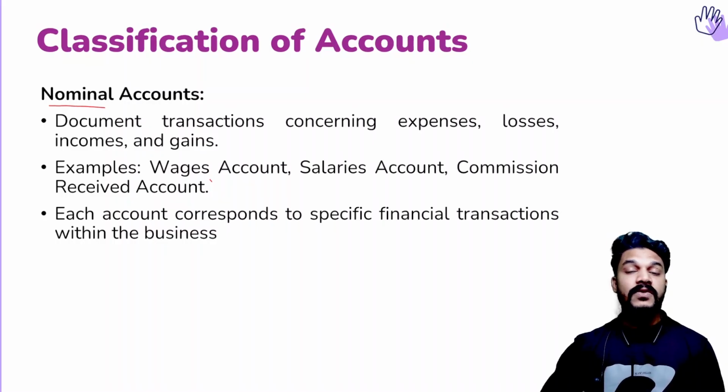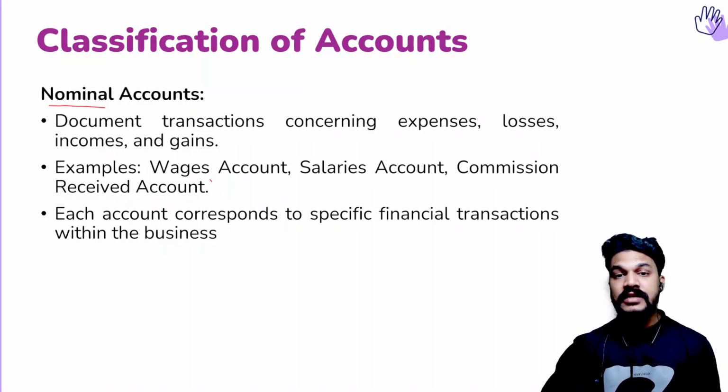Then real account involves all the accounts consisting of what? Liabilities. Sorry, not liabilities, real accounts consist of assets. Sorry for the mistake. Real accounts mean the assets. All asset accounts are collectively known as real accounts, just like furniture, machinery, motor vehicle, cash, etc. Then the last classification, nominal accounts. Nominal accounts include all the incomes and expenses or losses or gains. Okay, so these are the three classifications of accounts.